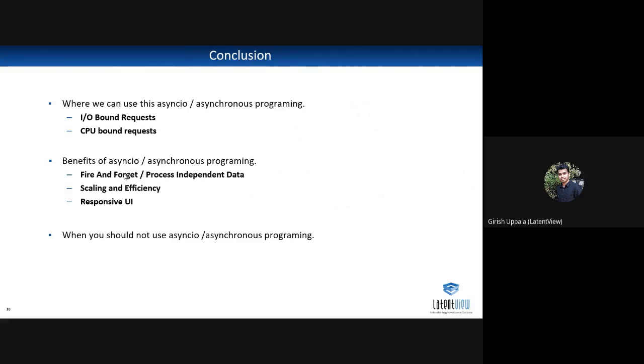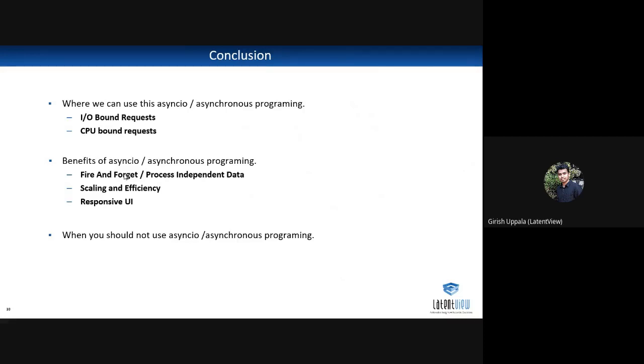And one more thing: if the application has a lot of CPU bound work but does not have any strict time SLA, in that case also you don't need to use the asynchronous process.